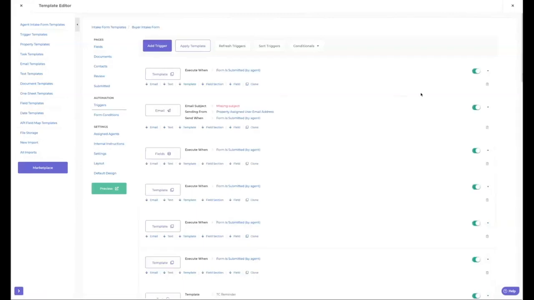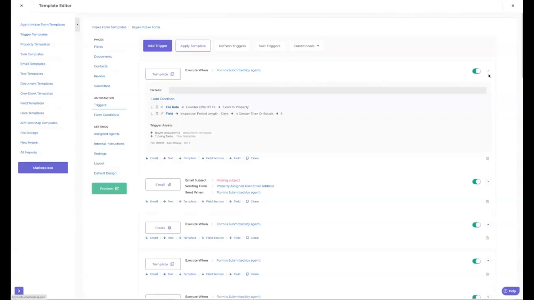So if they answer yes to a certain question, or if they say it's a buyer instead of a seller, or if it's greater than 5, there's a bunch of conditions that you can put in here. In this case, it's if the file role counteroffer number 2 exists, and if the inspection period length is greater than 5, then I want to add this task template and this document template. So just an example of how you can add a task template.